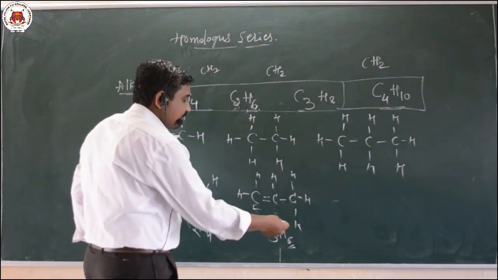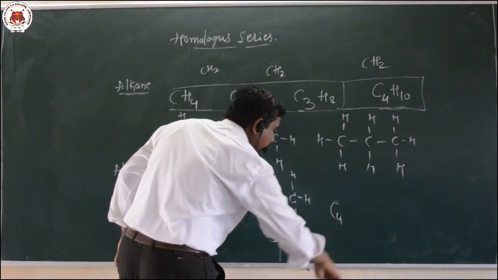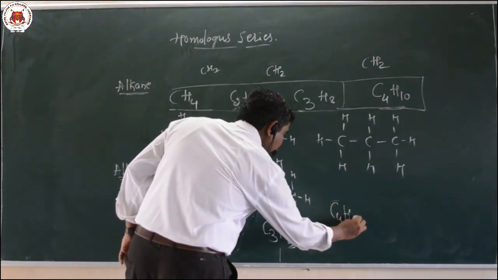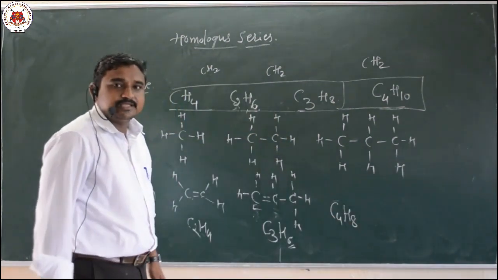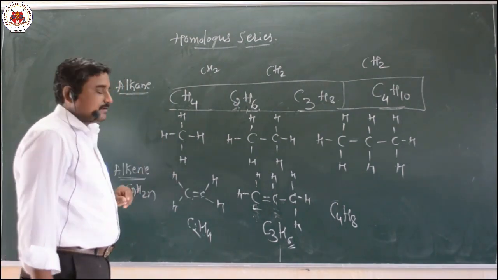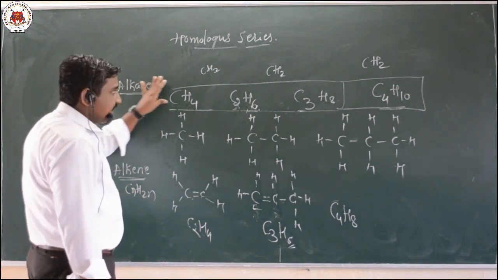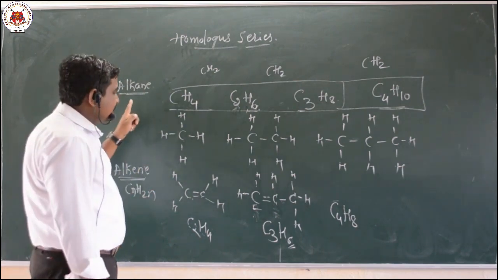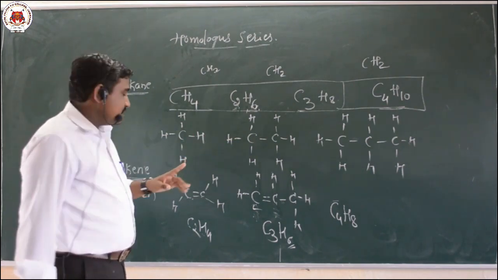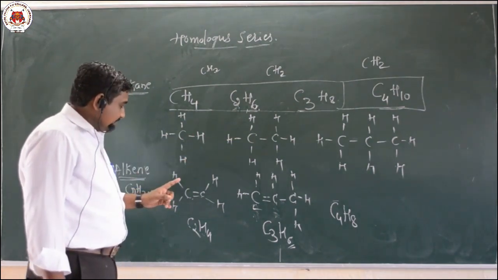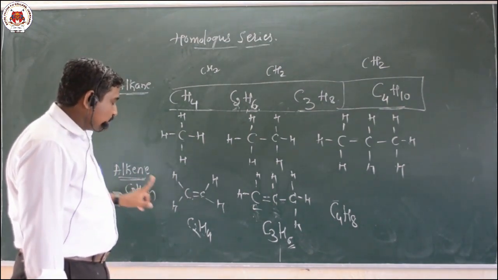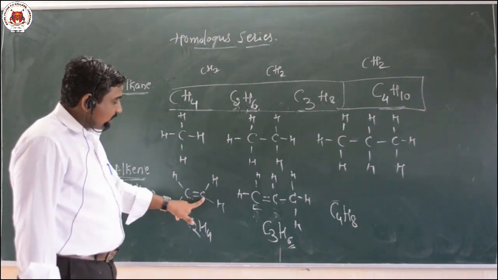So the next successive member of this alkene is C4. Then after addition of H2, that is C4H8. So these are the homologous series examples, especially alkanes. As I told, alkanes do not have a carbon-carbon double bond. Now in case of alkene, the ene indicates the presence of a carbon-carbon double bond. So look at this. There is a presence of carbon-carbon double bond.